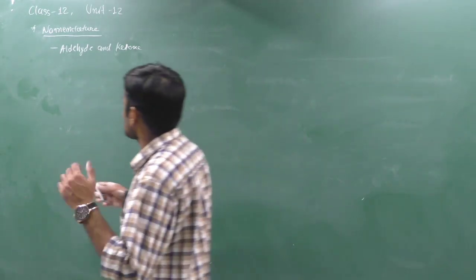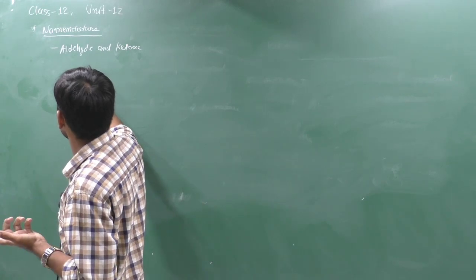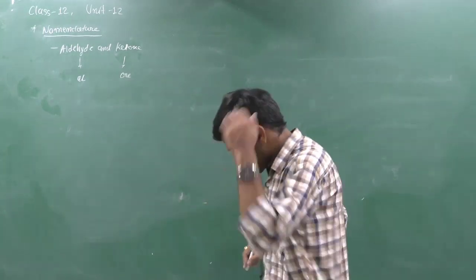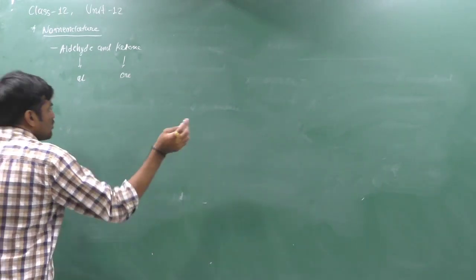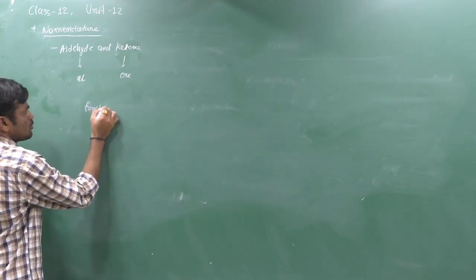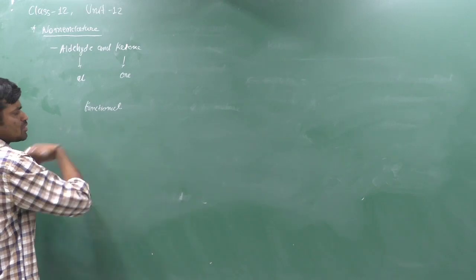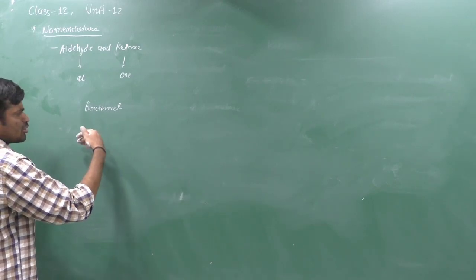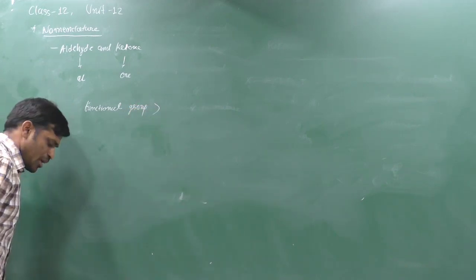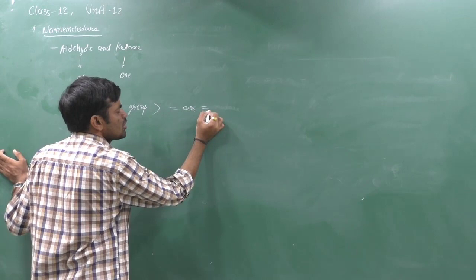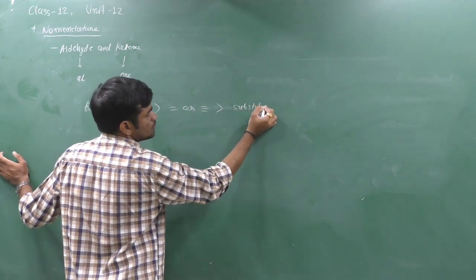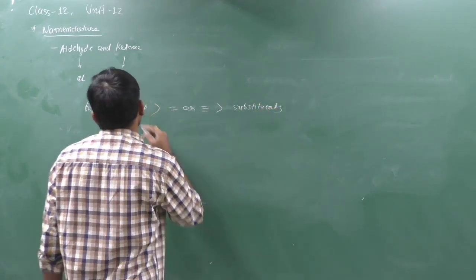Clear? So here we first select the long chain. For aldehyde we use 'al', for ketone we use 'one'. Suppose if we have more than one group, then first priority goes to the functional group. We select the long chain and from this we give the number. Numbering is given according to priority. First priority goes to the functional group. Then next priority goes to double bond or triple bond. And last priority goes to substituent.